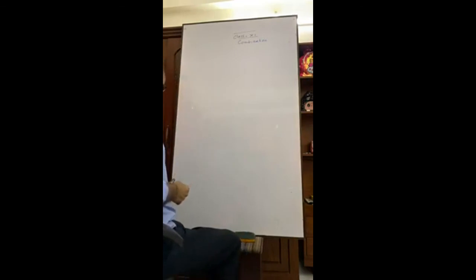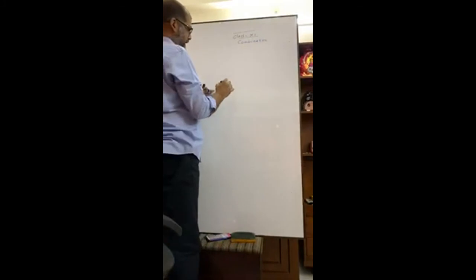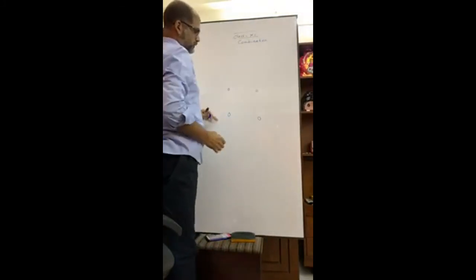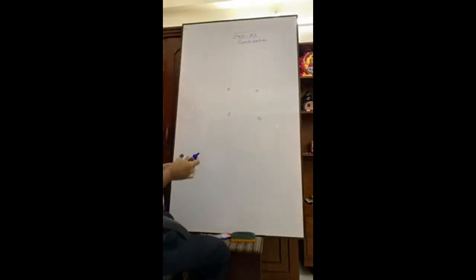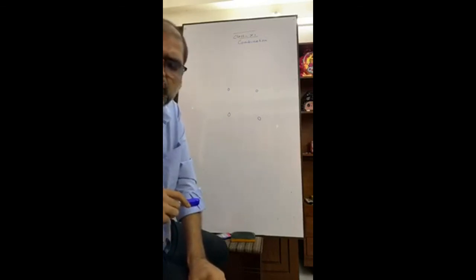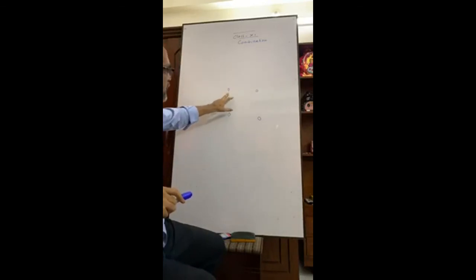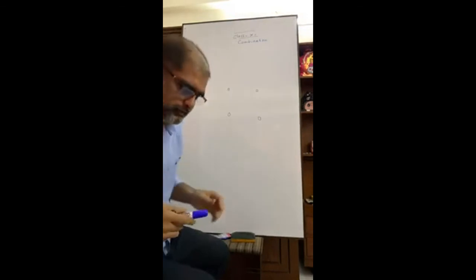Suppose you have 4 points. Again, 4 points. 1, 2, 3, 4. How many triangles can be formed? Can you tell me? To form a triangle, we need 3 points, and those 3 points must not be collinear. I told you we have 4 points. How many triangles can be formed?